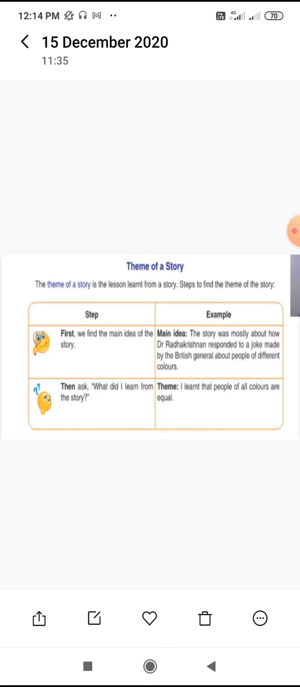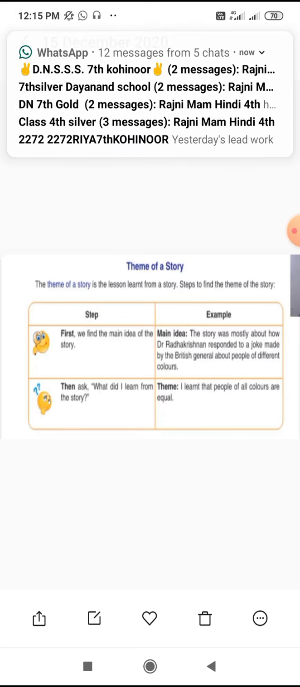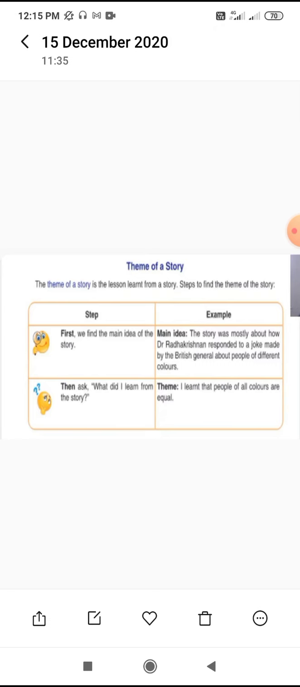And then step 2 is ask yourself, what did I learn from the story? So the theme of the story is I learned that people of all colors are equal. So students, the theme of the story is about what we learn from the story, and the main idea is about what the writer wants to say in the story or what the story was mostly about.